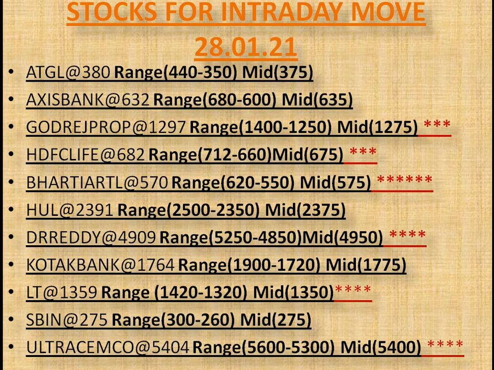And when it reverses from its lower range or lower reversal support, then the midpoint acts as its nearest resistance to achieve. You can note down every stock's range with midpoint for intraday trading.